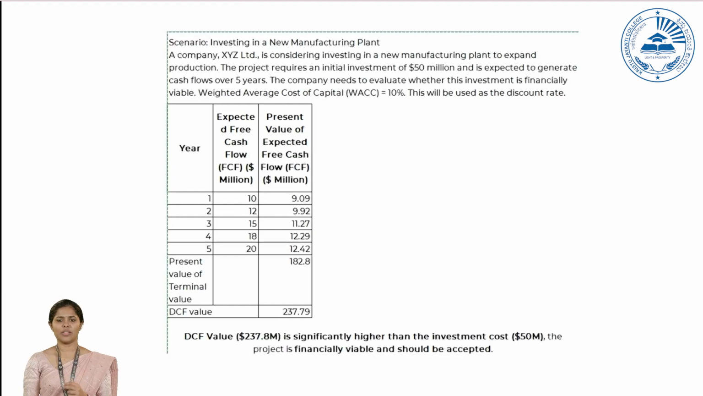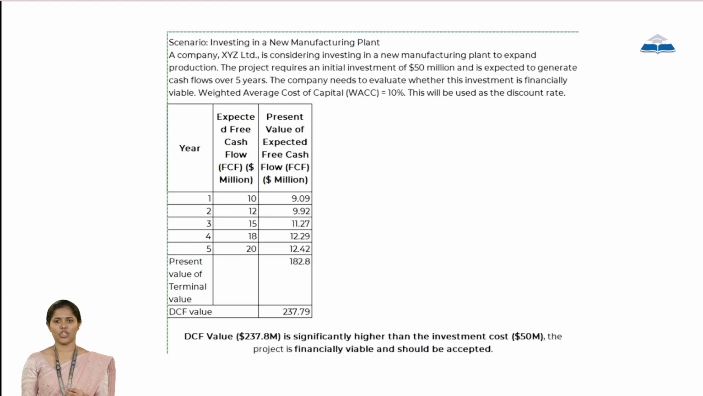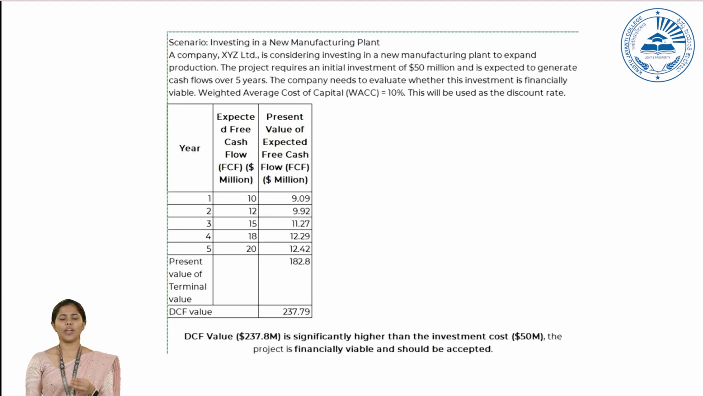Terminal value simply means the forecasted revenue that can be generated out of that investment after the 5 years. So here we directly calculate the present value of the terminal value, that is 182. And we have to add all the present values of future cash flows along with the present value of terminal value to get the DCF value. So here the DCF value is $238 million.